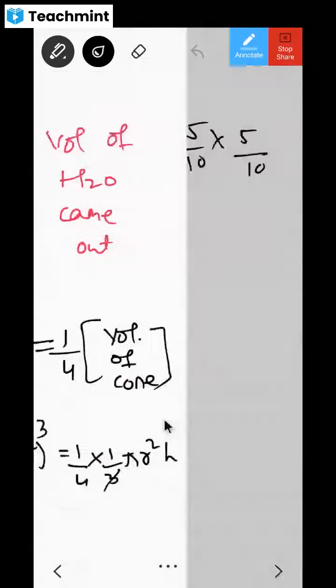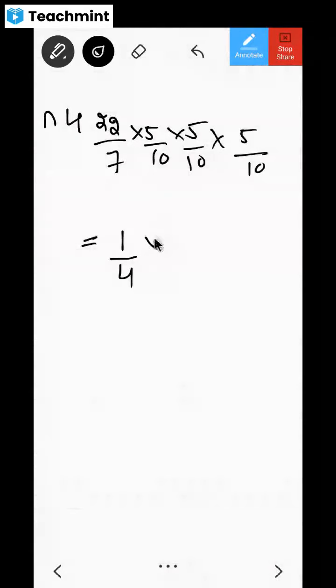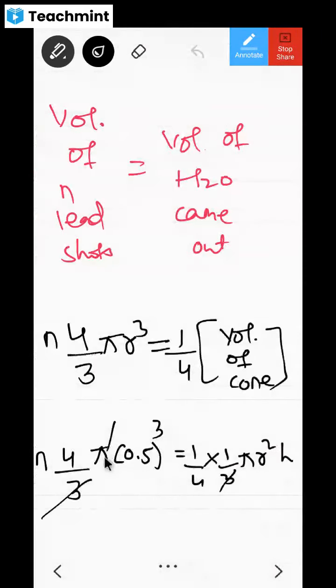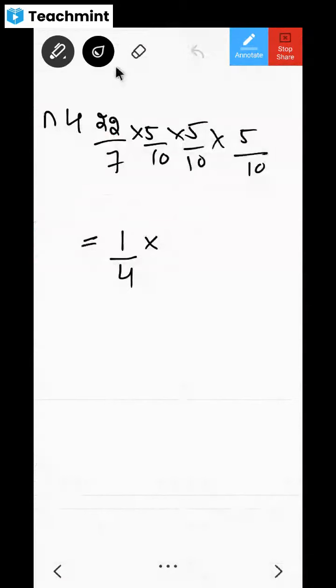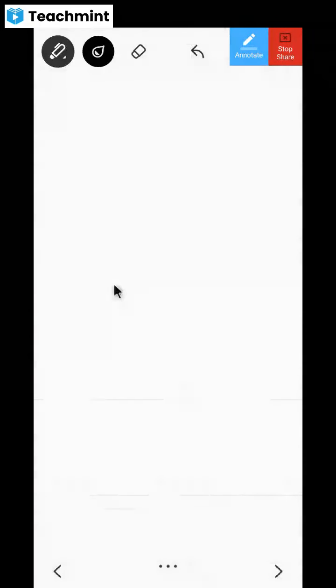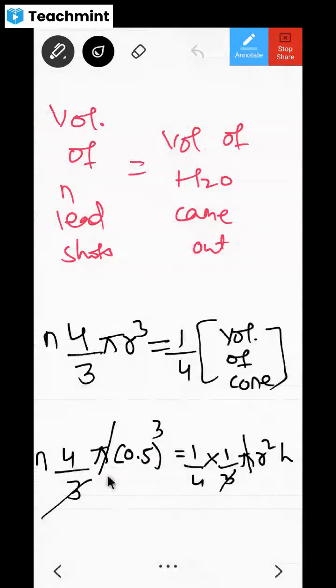And 1 by 3 is gone. And pi, I would have cancelled pi also, but it's okay. I would have cancelled it here only, no? Pi and pi. Actually, that step would not have come. Try to get my point, dear children. Even I missed it. You don't miss it. Pi and pi got cancelled or not? They got cancelled.